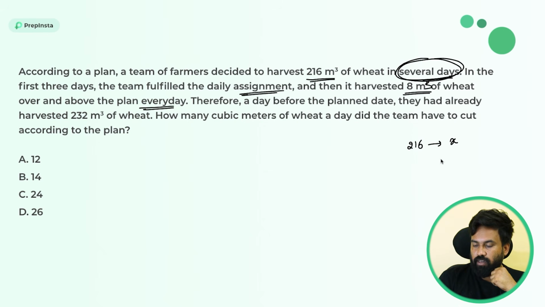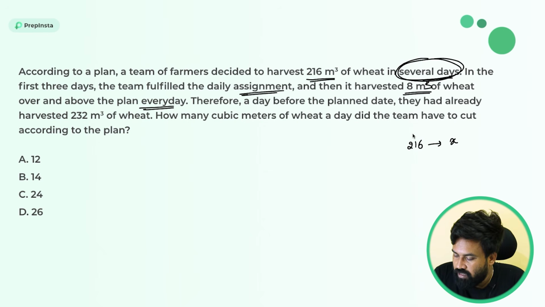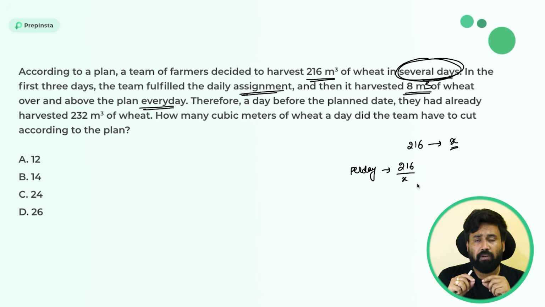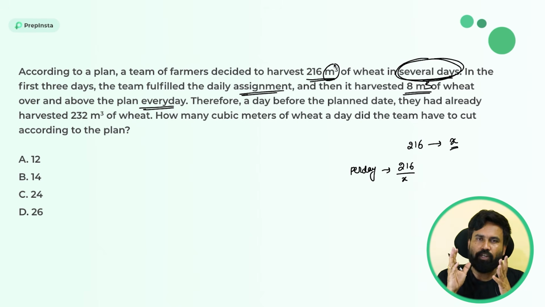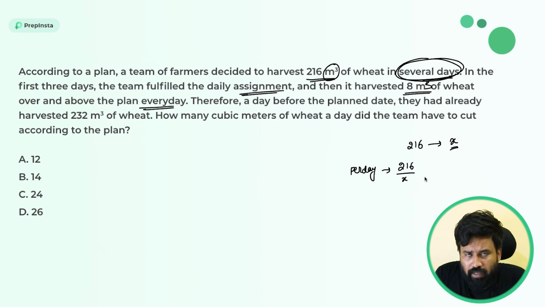Just look at here, guys. This plan went very well for the first 3 days. So I can say this is the total work and this is the number of days. So I am writing per day work first. Per day work is total work divided by number of days, which is nothing but 216 by x. So every day they need to complete 216 by x, wheat or meter cube, whatever it may be. Don't bother about the meter cube and wheat. In time and work, you need to concentrate on the per day work, only then you will get the answers easily. So per day work is 216 by x.